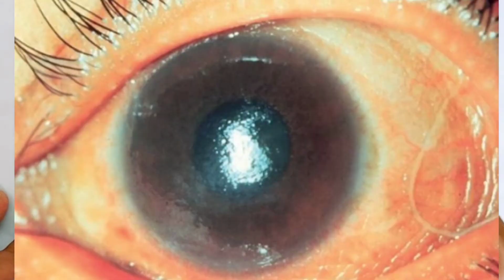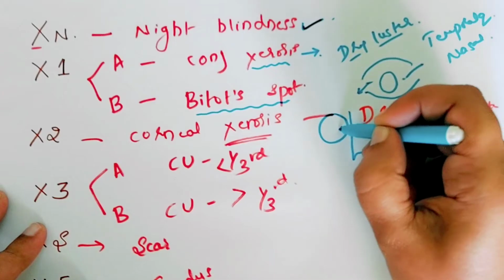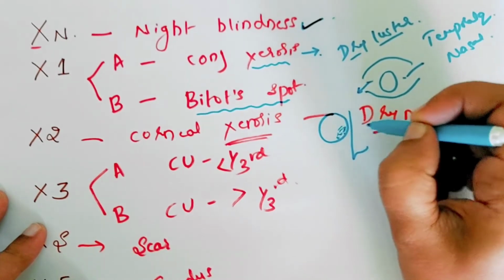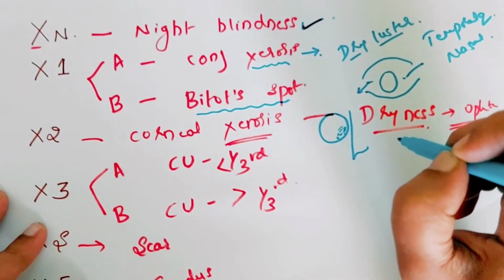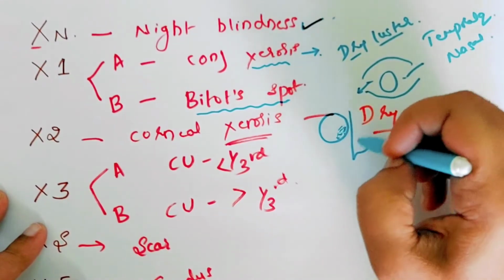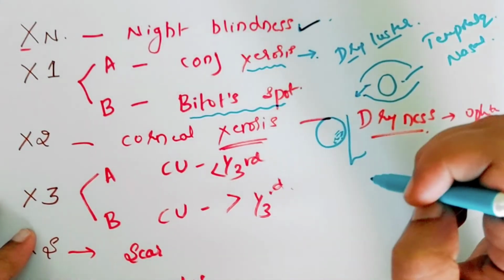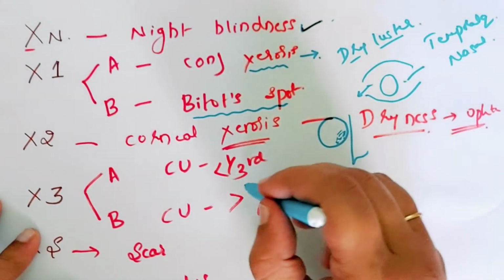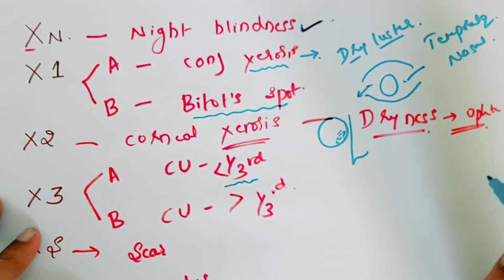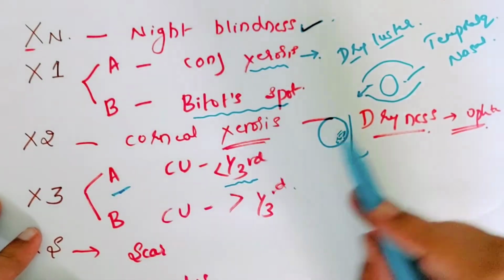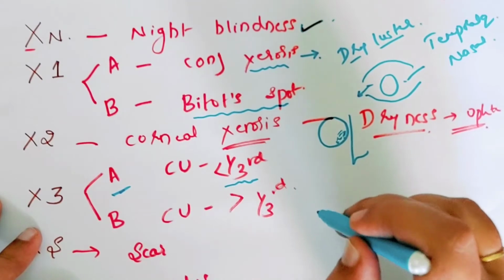If you come to X2, the corneal xerosis, there is corneal dryness. It manifests as punctate keratopathy, usually involving the lower nasal quadrant of the cornea, and the cornea loses its luster. So it looks like a hazy cornea with a granular, pebbly dryness. That is corneal xerosis. Now coming to corneal ulcer formation in stage X3A, where there is less than 1/3 involvement of the cornea.